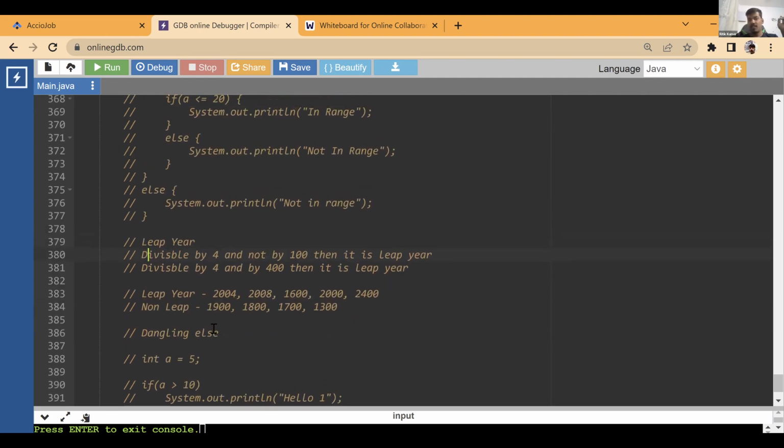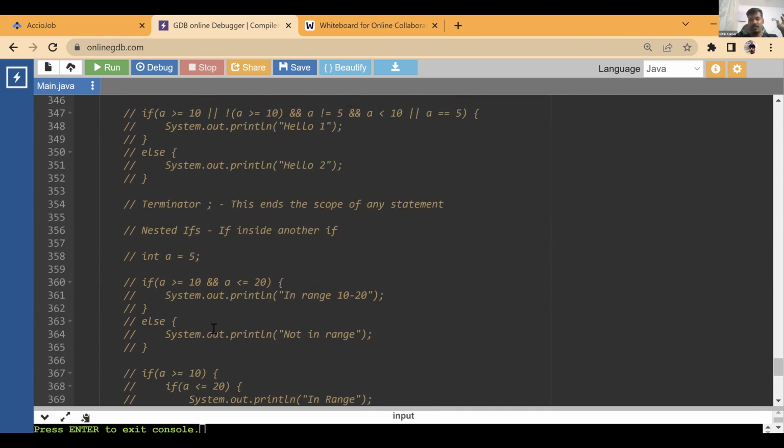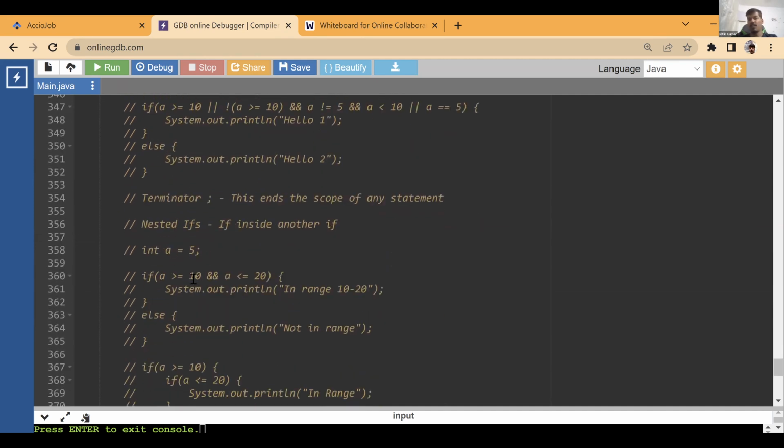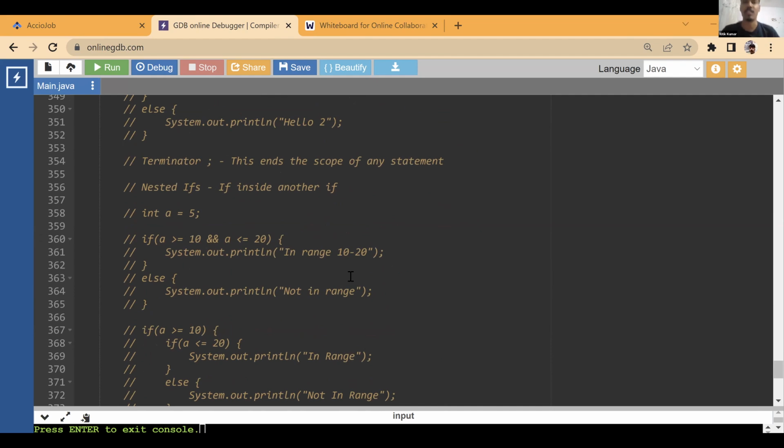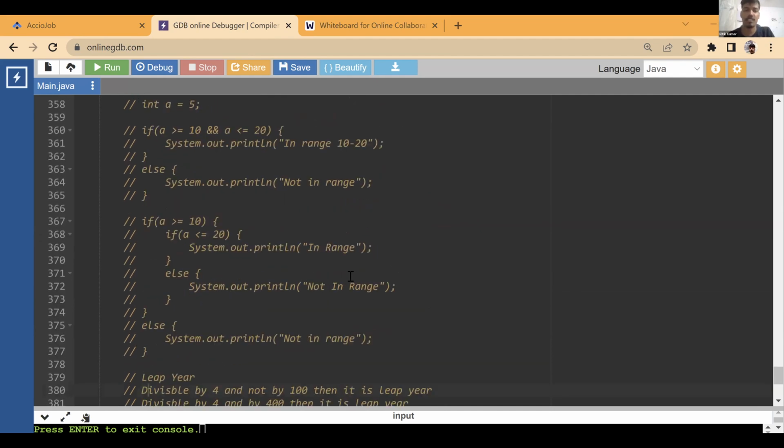Okay, I'll explain the problems today. What I follow is I don't discuss the assignment problems on the same day. I'll discuss the previous day's assignment and I'll explain today's problem. Today's problem, I'll discuss it tomorrow, so that you get a day to at least try it on your own. So I don't come and directly discuss questions. You have something to experiment with and then we'll discuss it definitely.